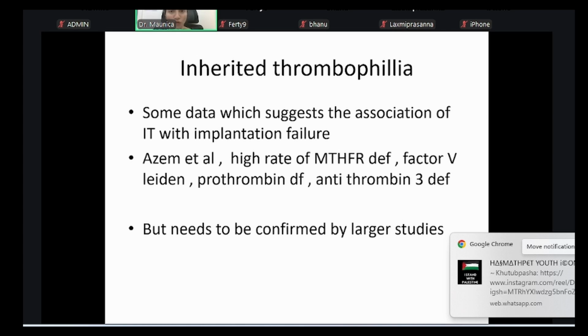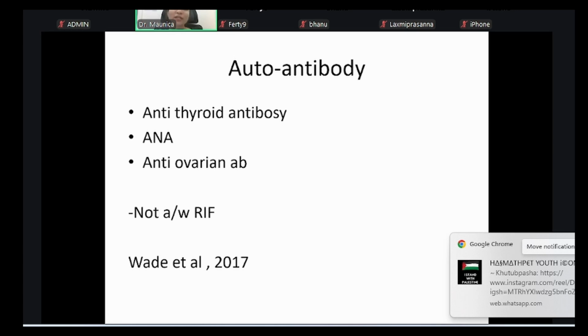Next is inherited thrombophilia. Thrombophilia screening, many things. You can do the MTHFR gene defects, polymorphisms, factor V Leiden mutations, prothrombin gene, antithrombin 3 deficiency. So all these can be looked into as a part of thrombophilia, for treatment accordingly. Autoantibodies: anti-thyroid antibody, anti-nuclear antibody, mainly the first two.